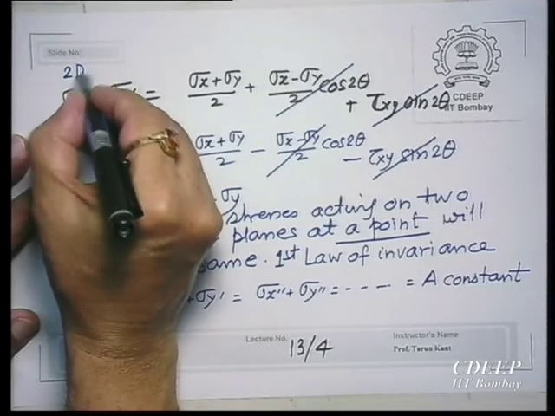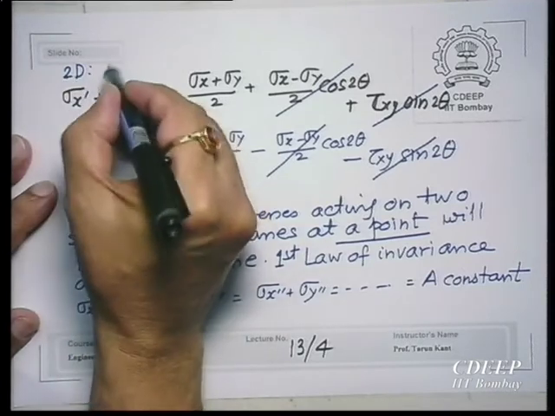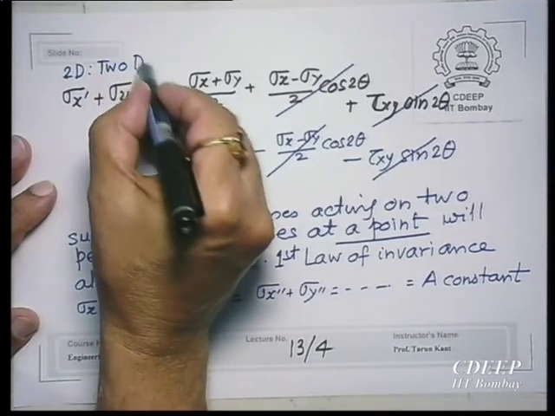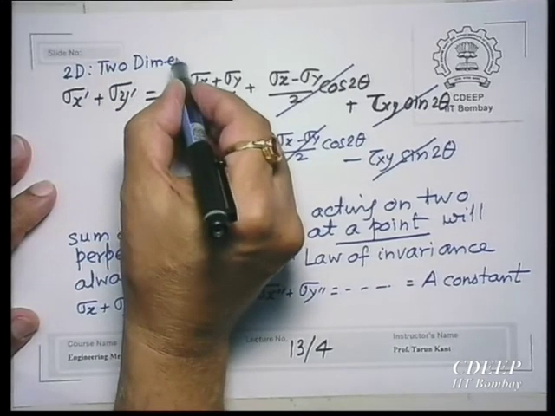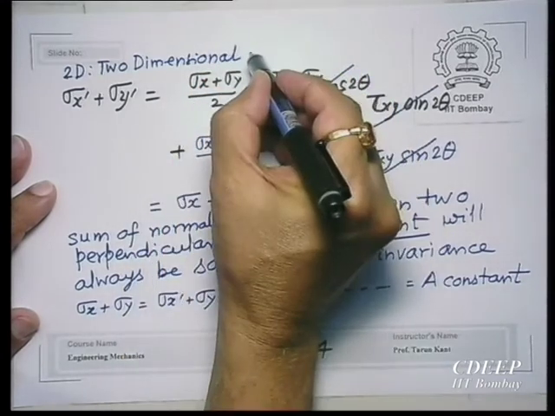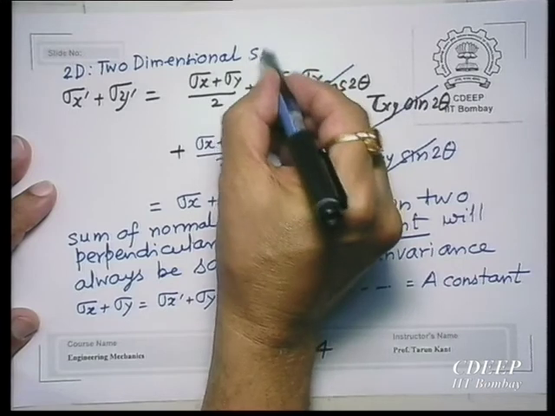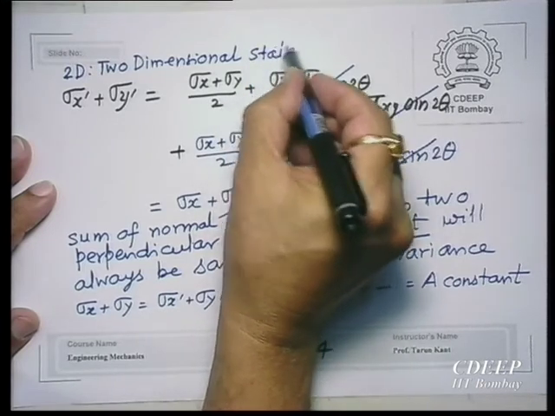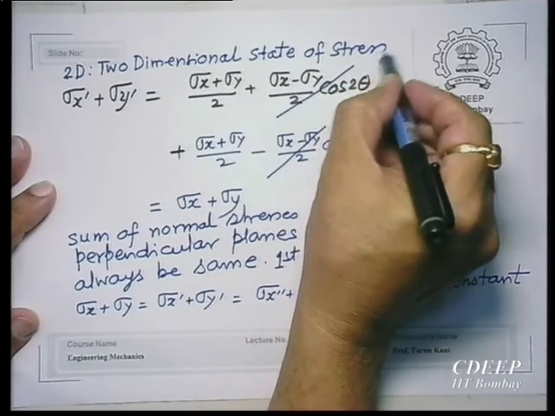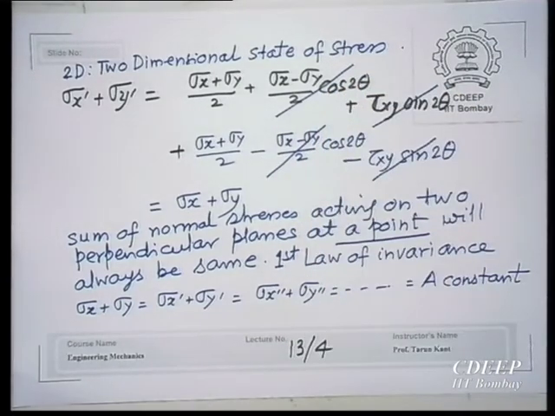So this is a 2D state of stress. So, plane stress, and I gave you one example, where does this occur?